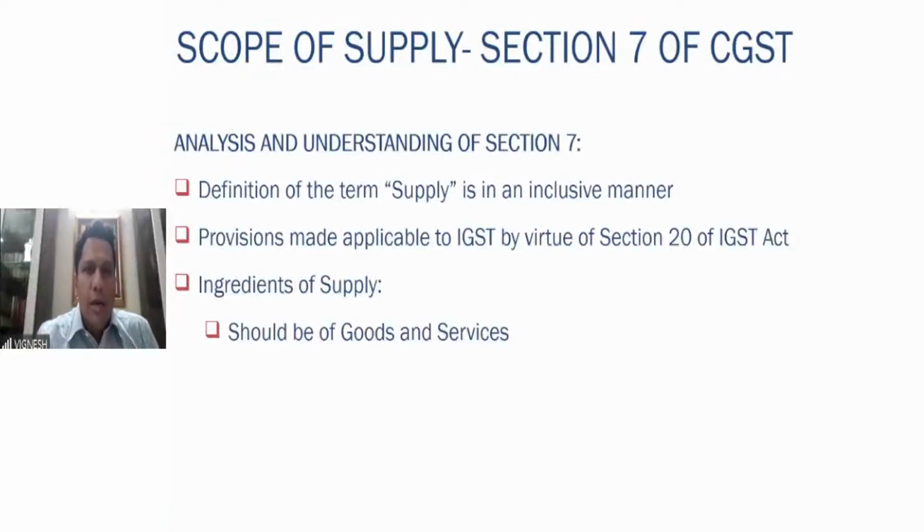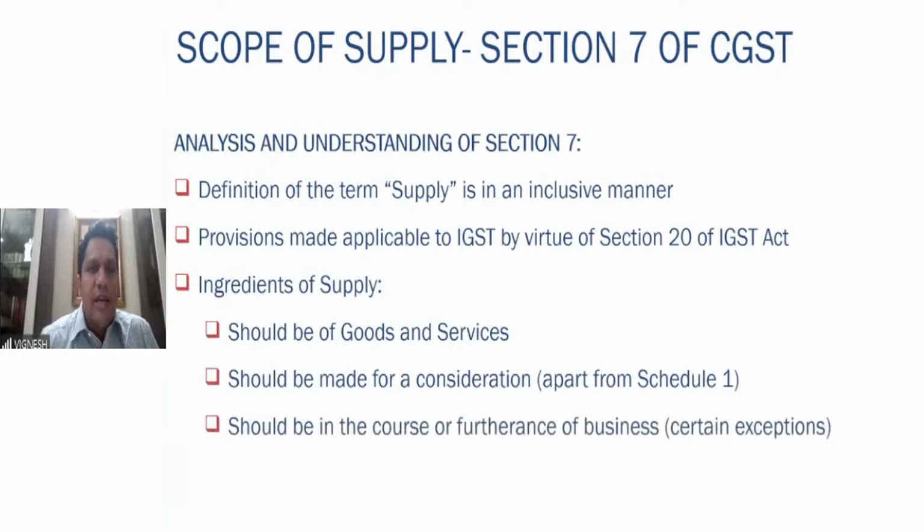So let us try to analyze and understand section 7. First thing is the supply is defined in an inclusive manner. The same provisions are applicable to IGST as well by virtue of section 20 of the IGST Act. What is CGST Act? What is IGST Act? Again, first session I had covered. Kindly refer to that in case you're attending this for the first time. So what are the various ingredients of supply? First one is it should be for goods and services. It should be made for a consideration, but exception is given in schedule 1. Schedule 1 talks about activities which are to be treated as supplies, even though they are made without consideration.